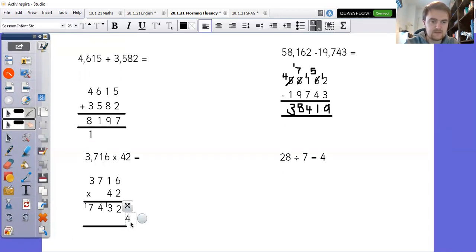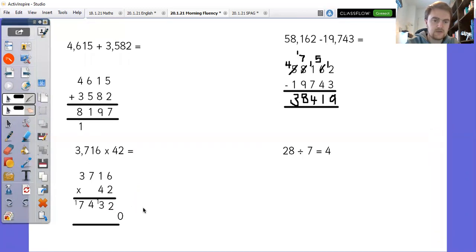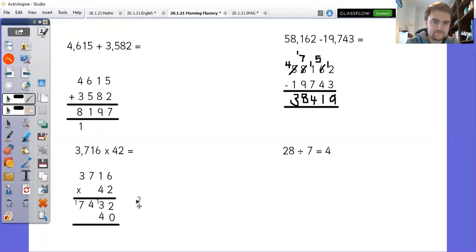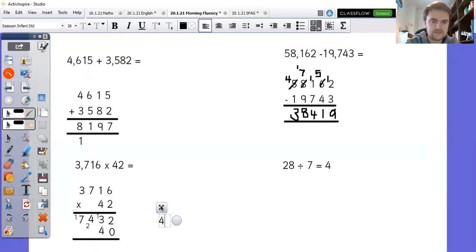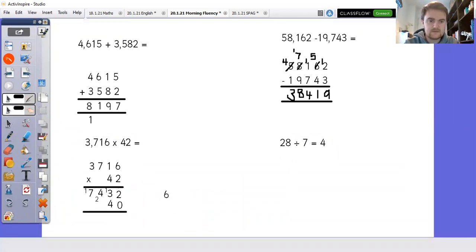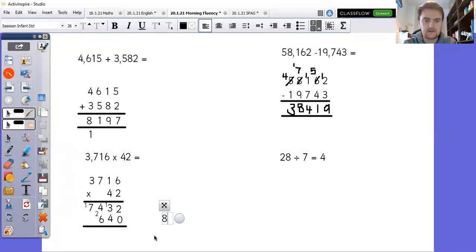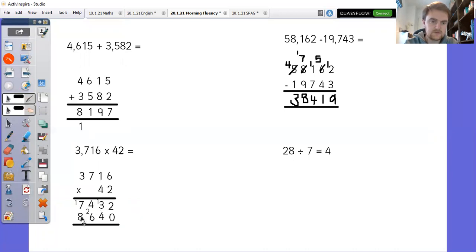because anything times 40, if it's an integer, is going to have a 0 in the ones column. 6 times 4 is 24, so I can put a 4 in there and carry the 2. 1 times 4 is 4, add the 2 is 6. 7 times 4 is 28, so 8 goes in there, I'll carry the 2 across.